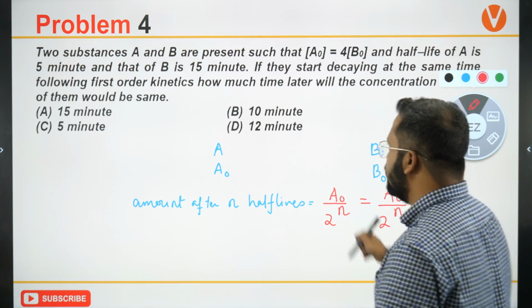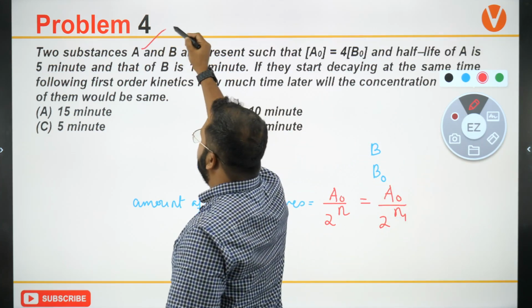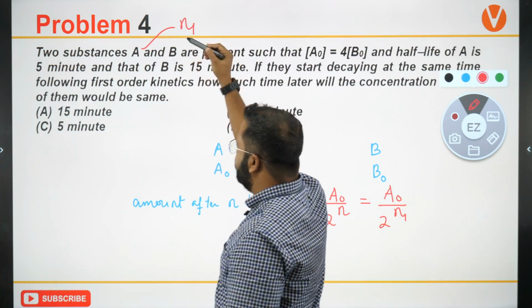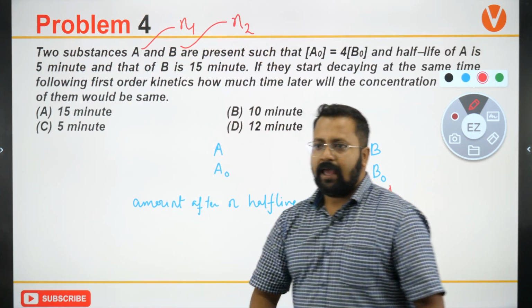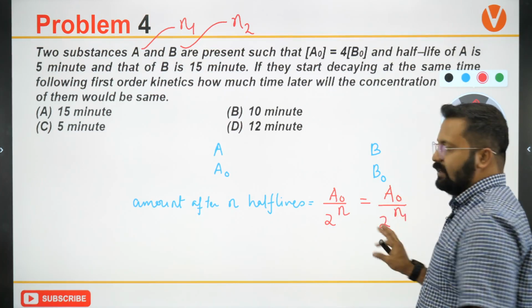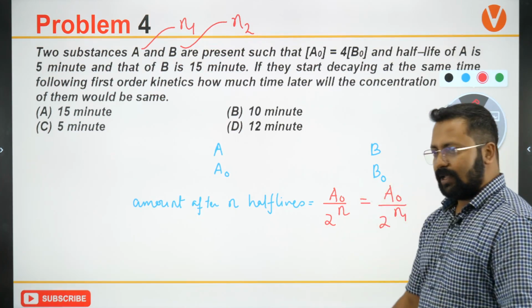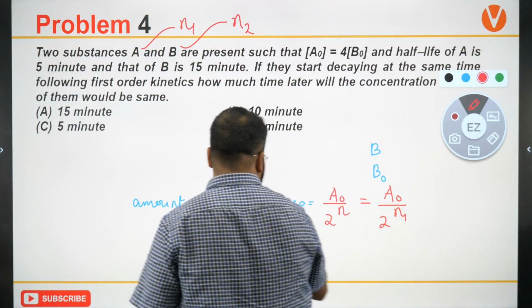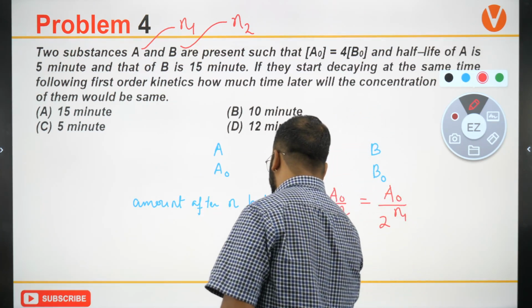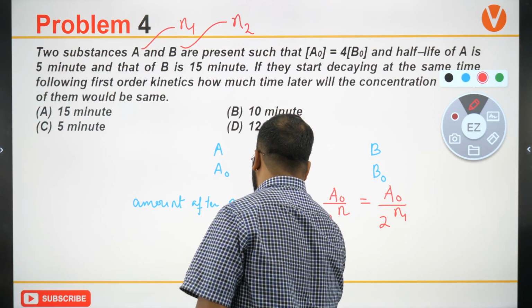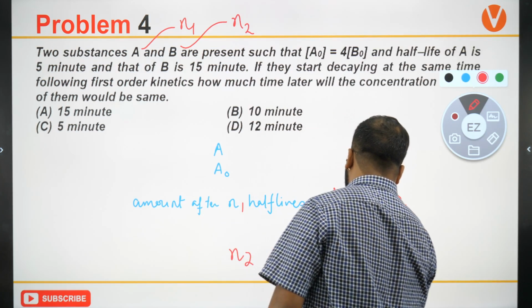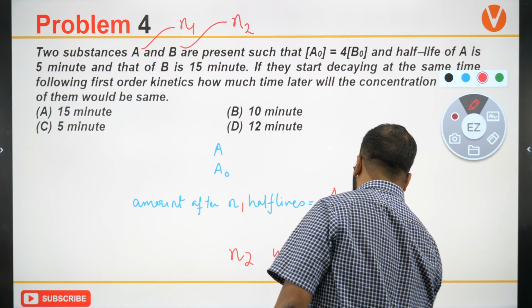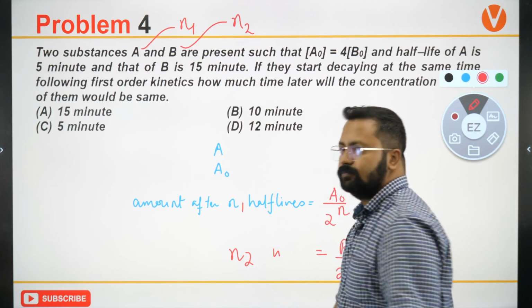Okay, I can say that for A reaction goes on for n1 half lives, for B reaction goes on for n2 half lives, and after that time that becomes equal. Clear? So after n1 half lives, n2 half lives, B naught by 2 to the power n2.